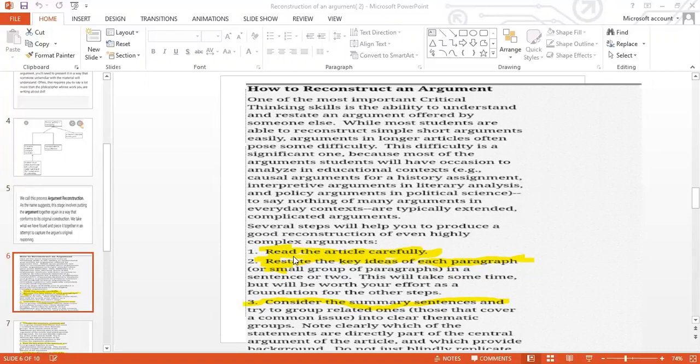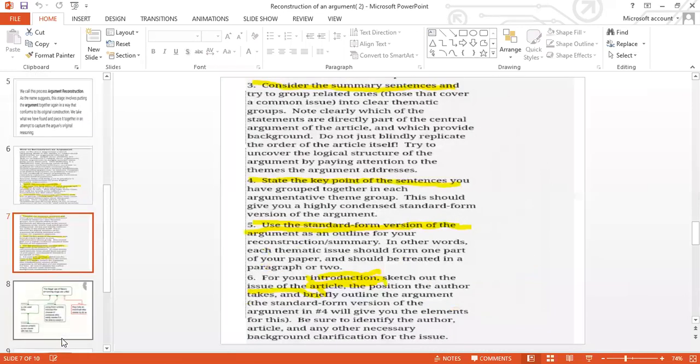So there are points. Read the article carefully. Restate the key ideas of each paragraph. Then consider the summary sentences and try to group related ones, those that cover the groups. Note clearly which of the statements are directly part of the central argument of the article and which provide the background. So it requires careful summary reading.